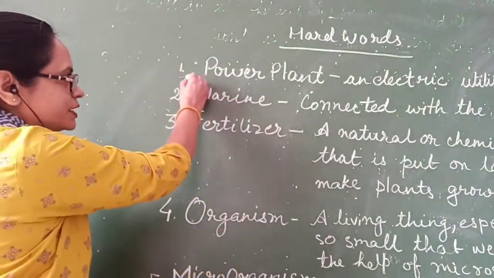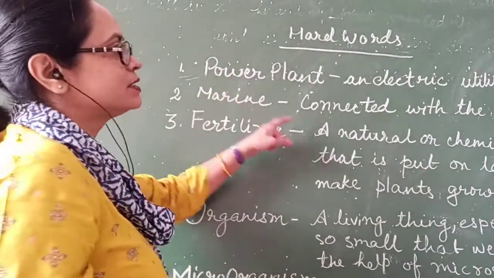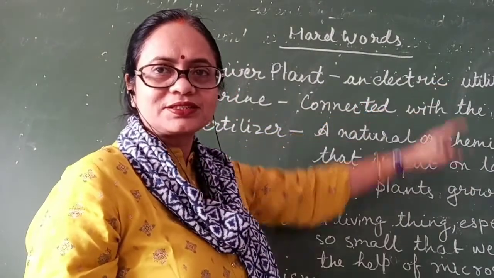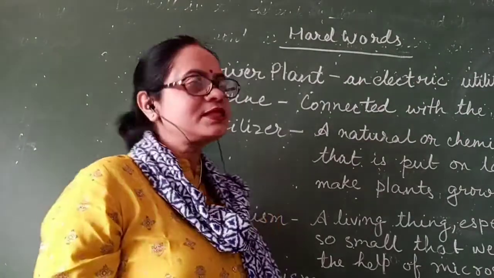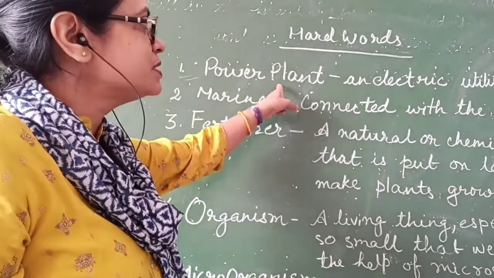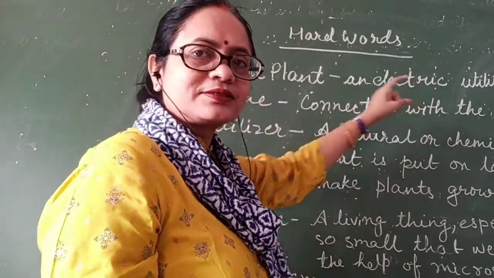Now the first word is power plant. Children, the meaning of this power plant is an electric utility generating station. Children, we need electricity for our home, and this power plant is related to that electricity. It means an electric utility generating station.